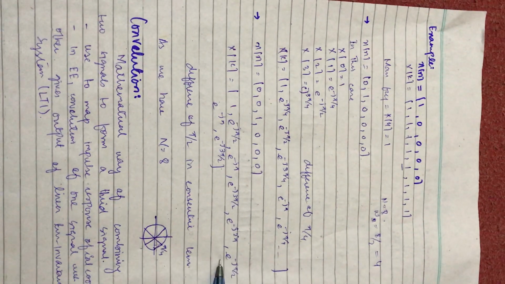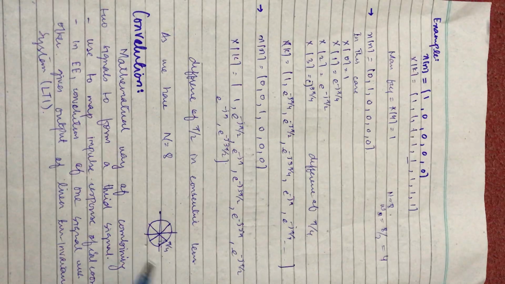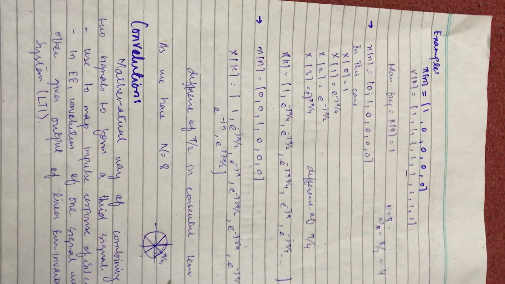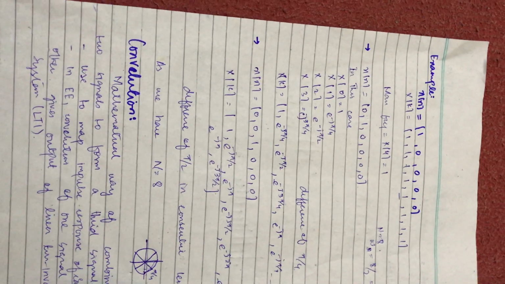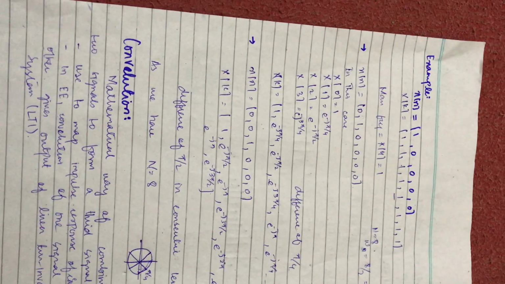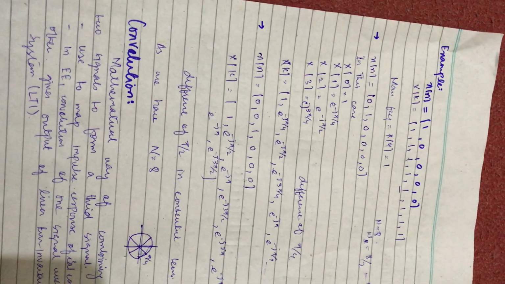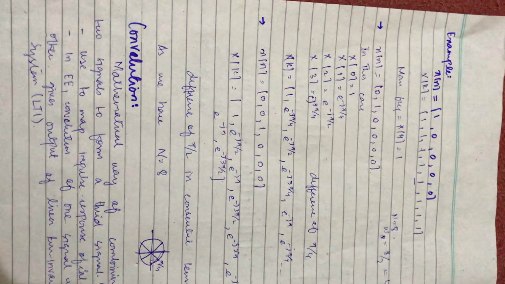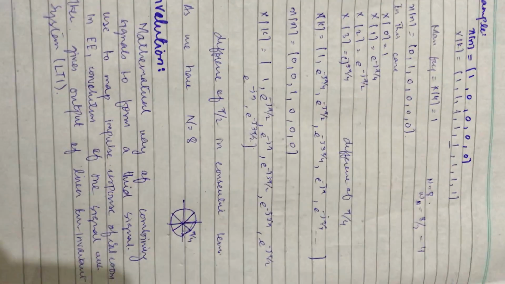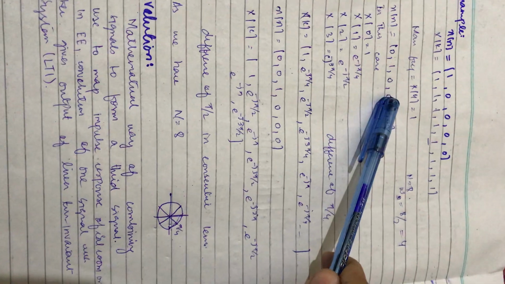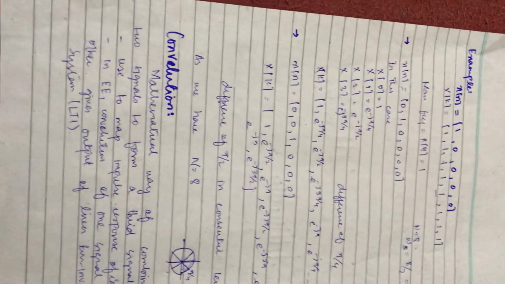In the second case we shifted by 2, and the difference is pi by 2, meaning 2 parts of this circle, or 2 divisions. So by this we can conclude that the number of divisions will be equal to the number of shifts induced in the impulse signal.